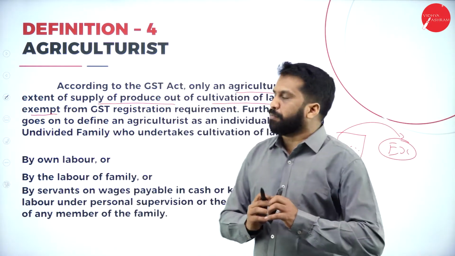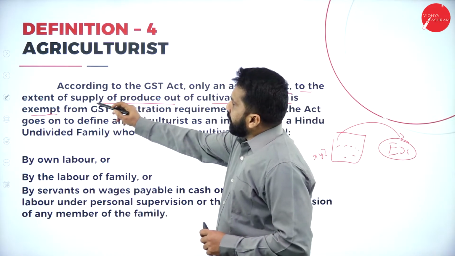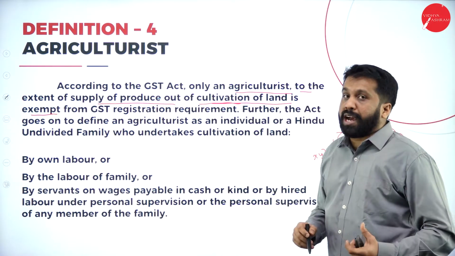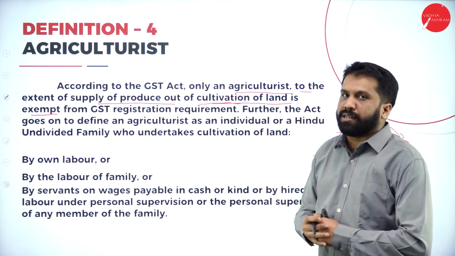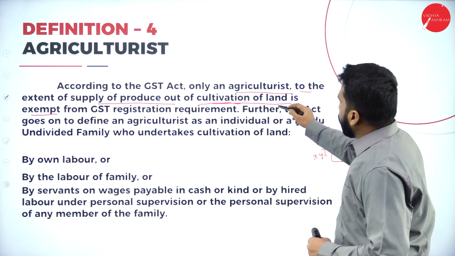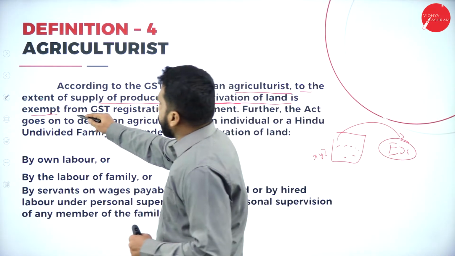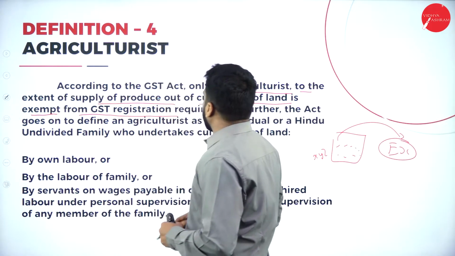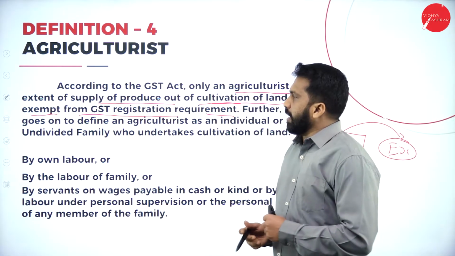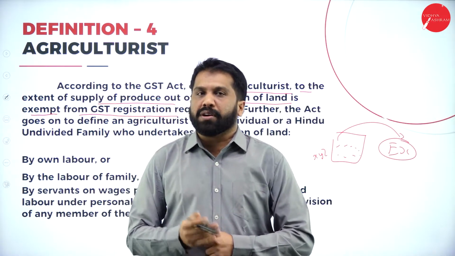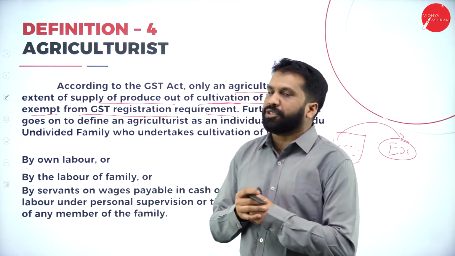Now, I'll give you an example of the extent of supply of produce out of cultivation. Whatever you have cultivated from land comes under the exemption category and is exempt from the GST registration requirement. The agriculturists need not even register for GST. Why? Because they are exempt from taxation.